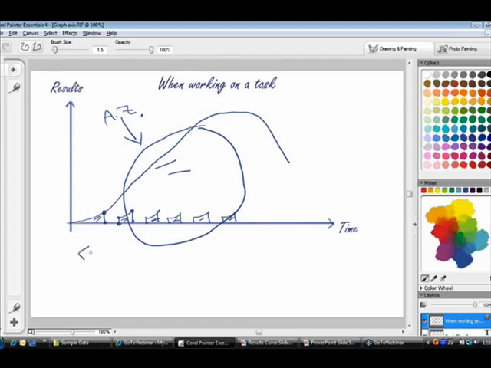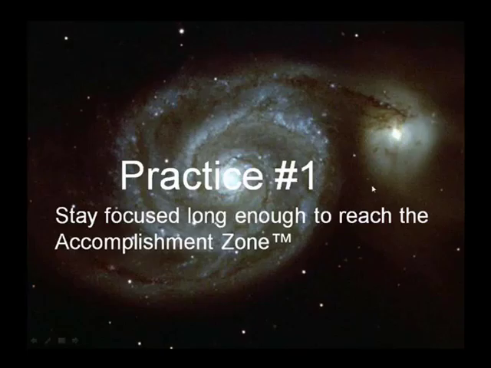And this brings a really good question which comes up in most of our workshops. So how long is long enough? How long does this need to be? Well, this depends on the task. There are some tasks where maybe 15 minutes is enough. There are other tasks that require 30 minutes and other tasks that may even require hours to get there. I'm going to suggest 40 minutes as a default guideline. The first practice that I want to encourage you to try as part of this effort is to stay focused long enough to reach the accomplishment zone. This is not the end. Actually, there is a lot more to this.